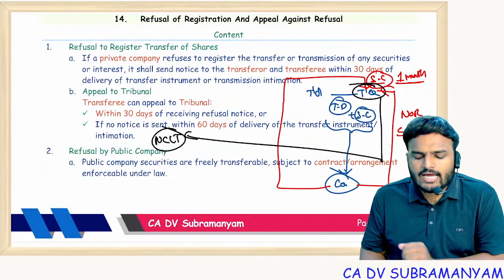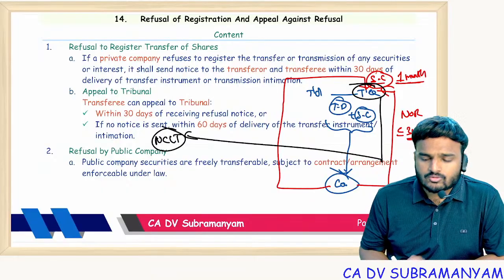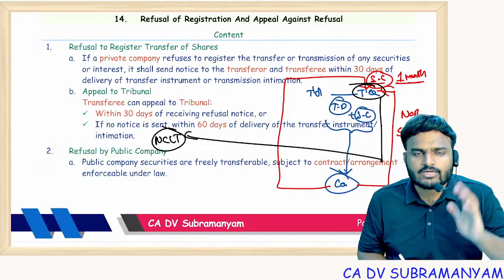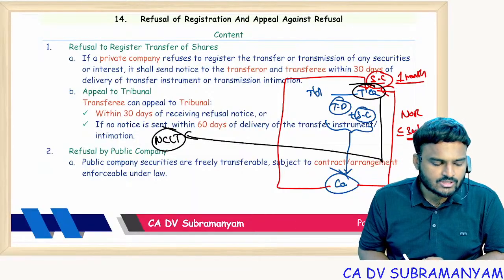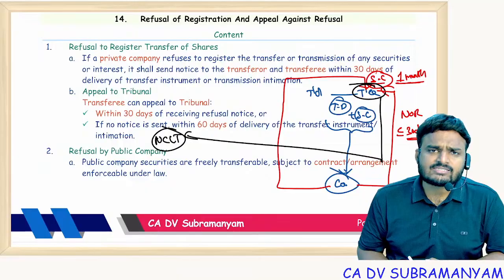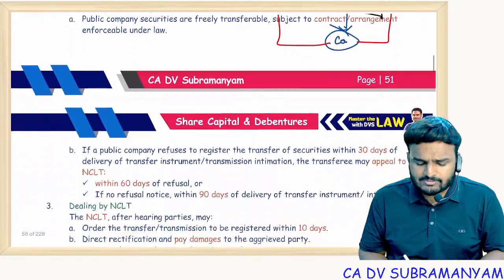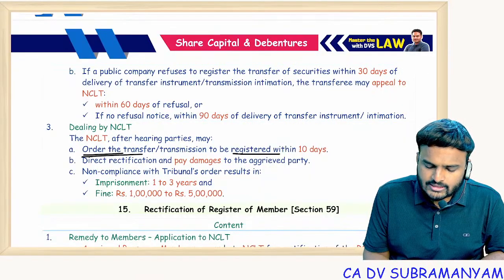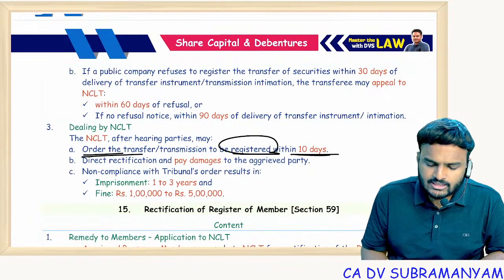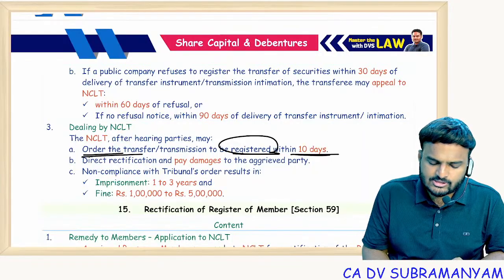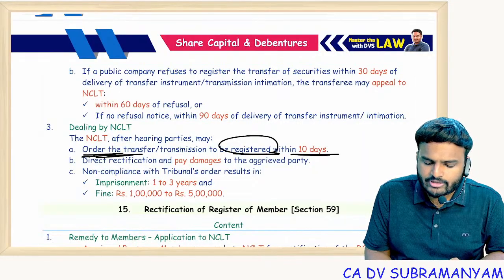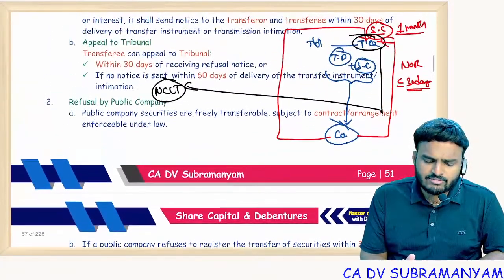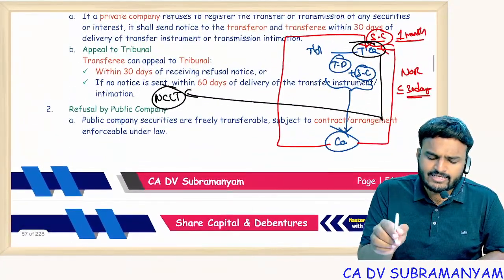Sir, this is what happened. I already paid consideration to transfer. Now the company is not doing the registration of the transfer. So what to do? NCLT will decide. NCLT may dismiss the petition, or NCLT may order the company to register the transfer or transmission within 10 days. But here in this section, the most interesting and important point is the time limit for filing a petition with NCLT.